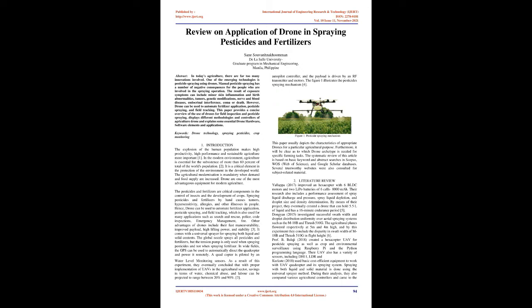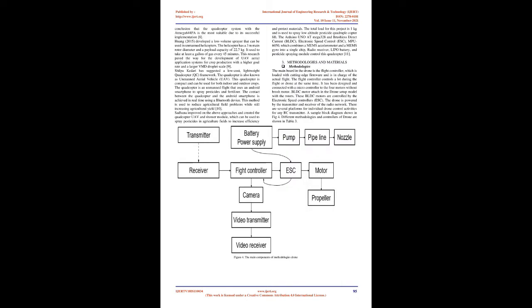The pesticides and fertilizers are critical components in the control of insects and the development of crops. Spraying pesticides and fertilizers by hand causes tumors, hypersensitivity, allergies, and other illnesses in people. Hence, drones can be used to automate fertilizer application, pesticide spraying, and field tracking, which is also used for many applications such as search and rescue, police, code inspections, emergency management, fire.